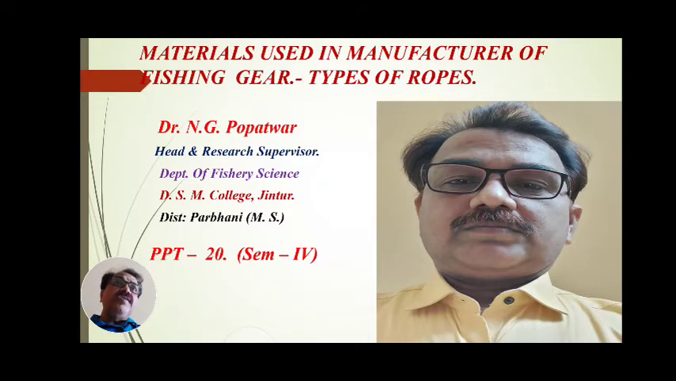Now the next material which is to be used for the manufacturing of nets, or required for the manufacturing of gears, is the ropes. We know that these ropes are of different sizes and different dimensions, means small size ropes as well as medium size and large size ropes. According to the use of the net, these ropes are prepared, and they are the main requisite for gear construction.